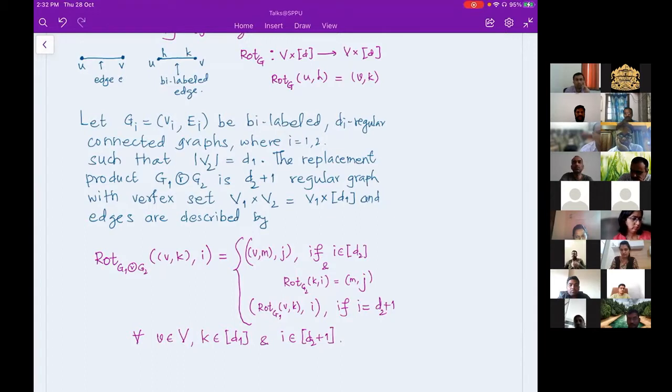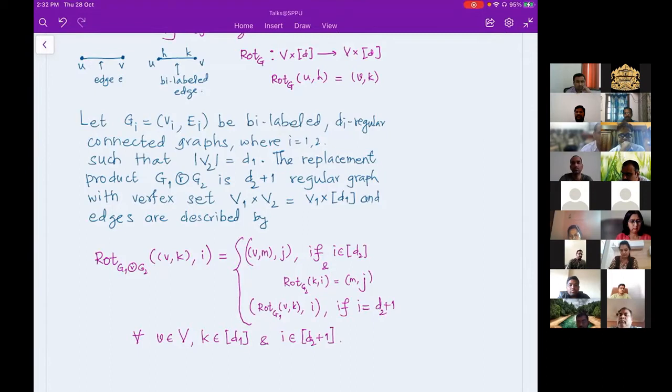This is a crucial condition. If you have these two graphs which satisfy this condition, then we can construct their replacement product. The notation for the replacement product is G1 circle R G2, which you can find in the literature. G1 circle R G2 denotes the replacement product of G1 and G2.